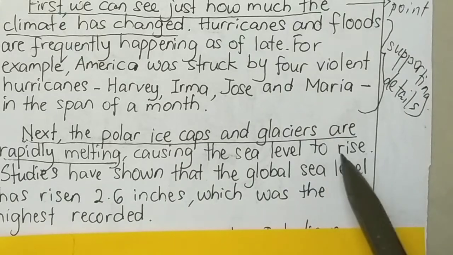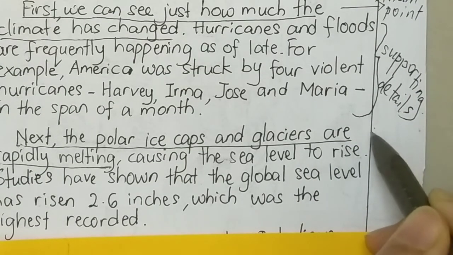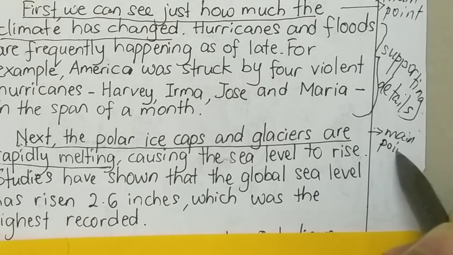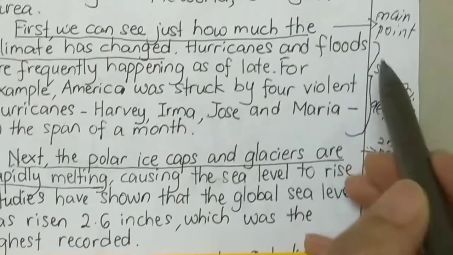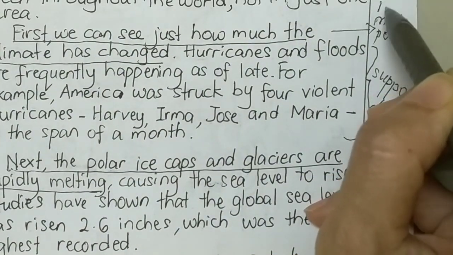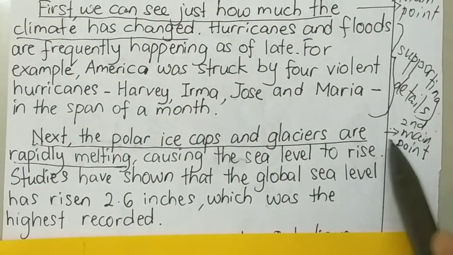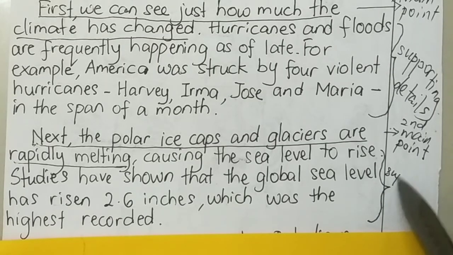Next, the polar ice caps and glaciers are rapidly melting. So this will be the main point. The second main point. And the rest, as usual, will be the supporting details.